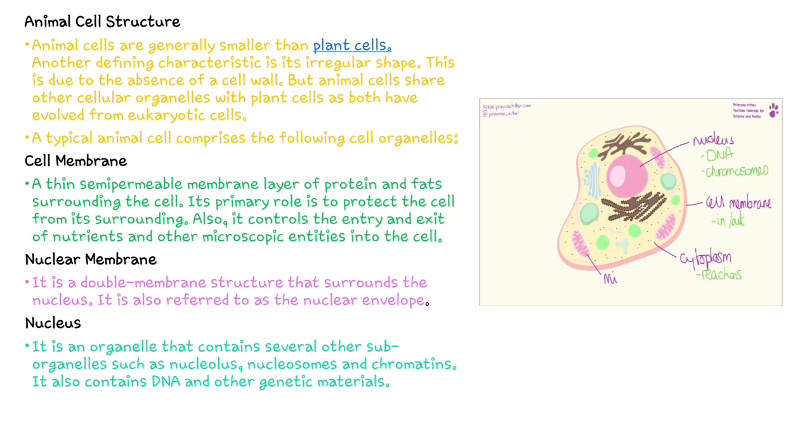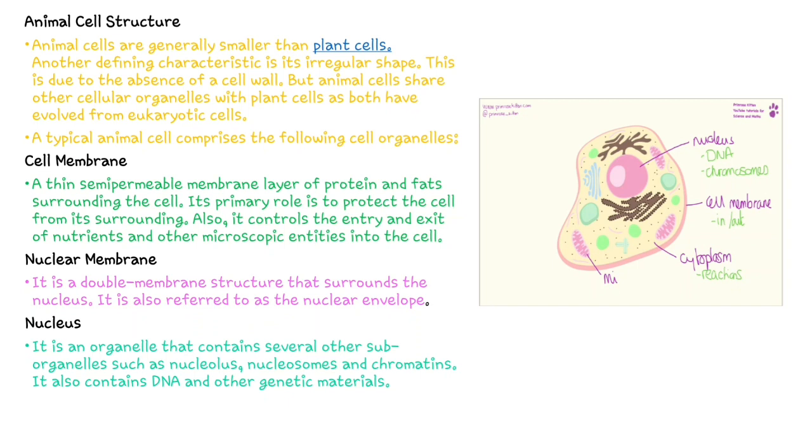Next, coming to nuclear membrane, it is a double membrane structure that surrounds the nucleus. It is also referred to as the nuclear envelope. The nuclear membrane is double layered because the whole cell depends upon the DNA only. So if DNA has to be well preserved, your nuclear membrane has to be very strong. That's why it contains a double layer, in order to protect the nucleus and the DNA within it.